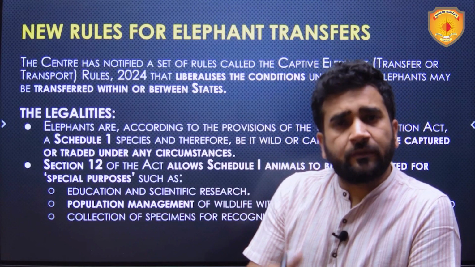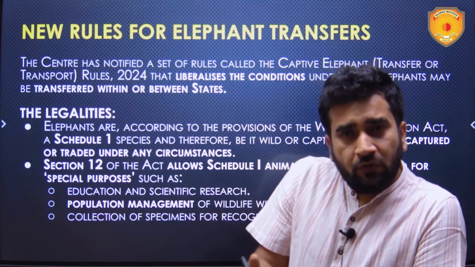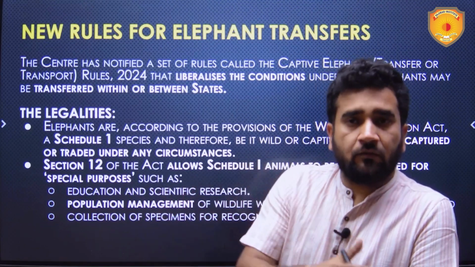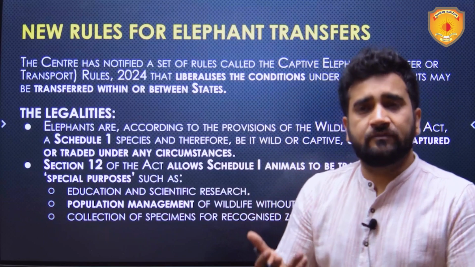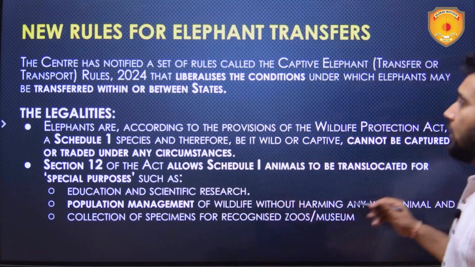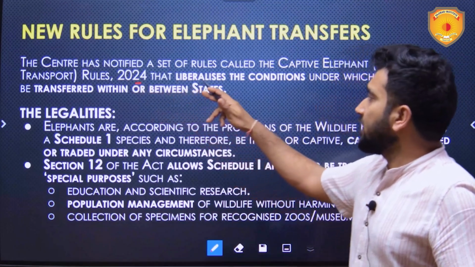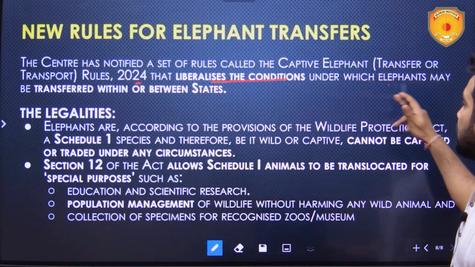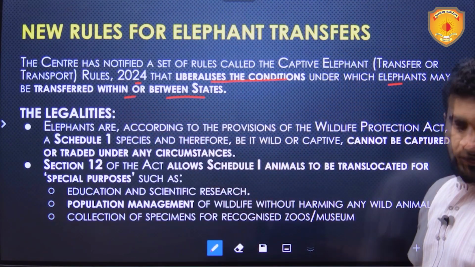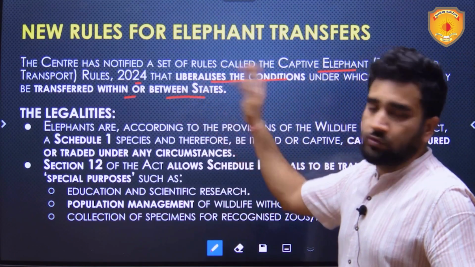So for multiple purposes they are captivated, but now rules have been issued for transferring elephants from one owner to another. Transferring elephants means those who have been captivated. Now the 2024 rules have liberalized the conditions under which elephants may be transferred within or between states. The rules are known as the Captive Elephant Transfer or Transport Rules 2024.